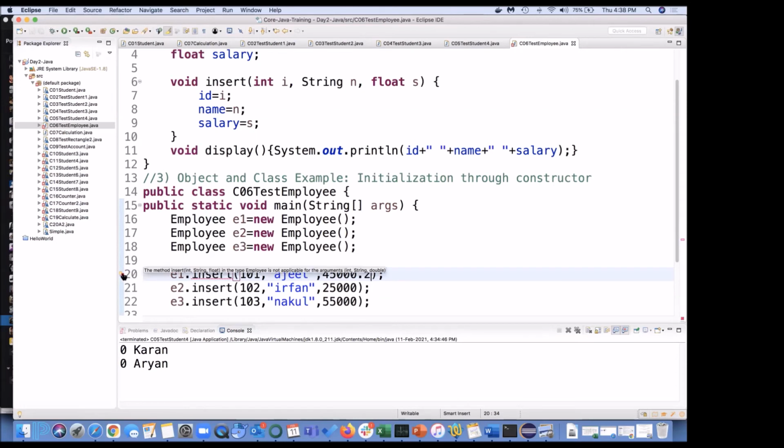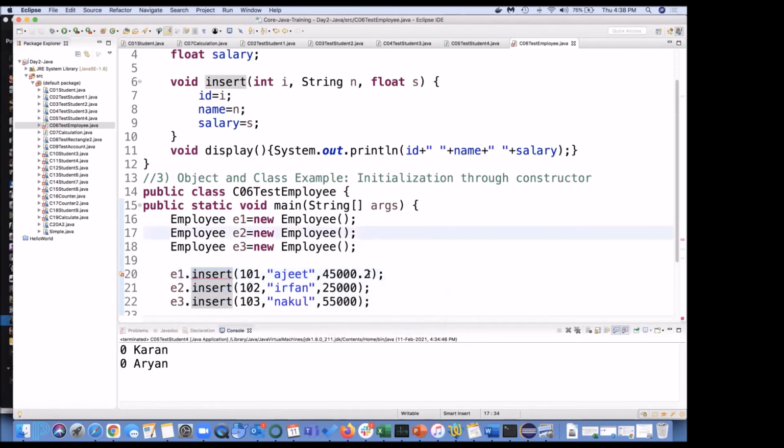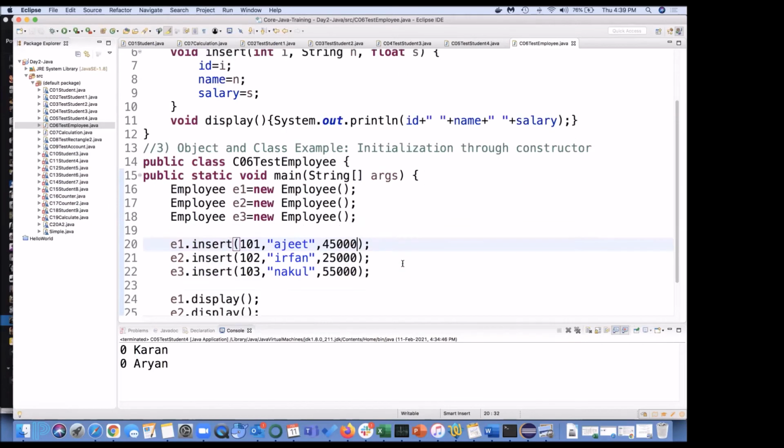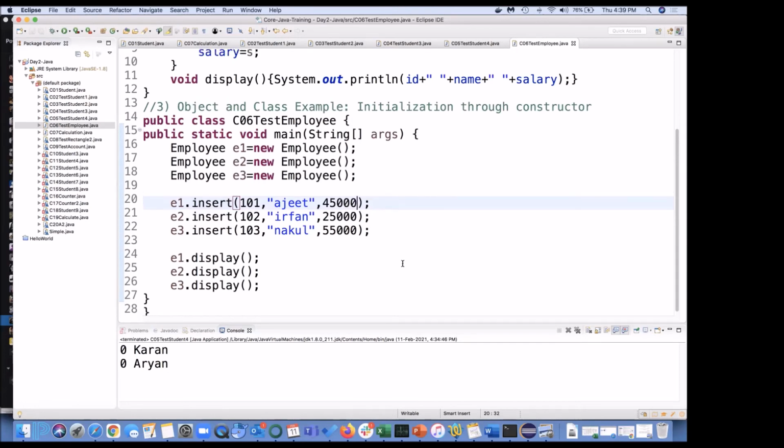This is taking it as double. Cast argument 0 to float. Okay, so casting and all we will be seeing later. Time being, let it be like this only. So upcasting, downcasting is a concept in Java that we'll be seeing later. Fine.